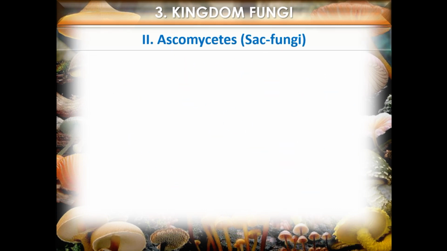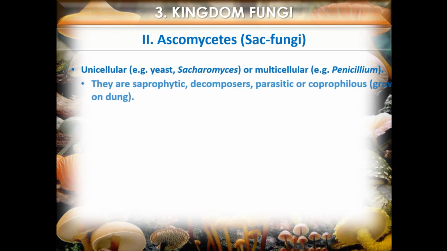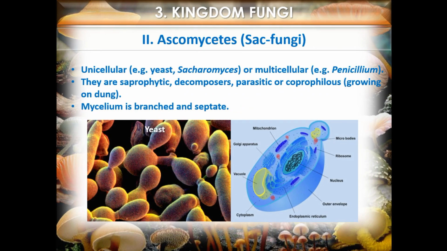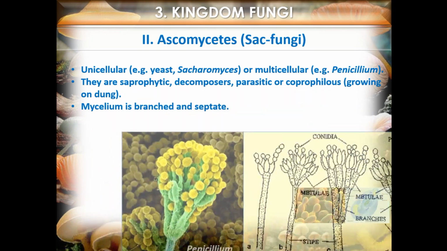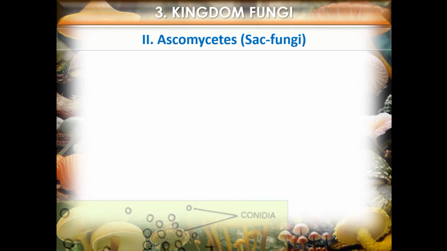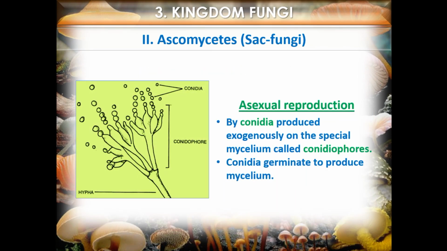Now, the Ascomycetes, the sac fungi, unicellular, e.g. yeast, Saccharomyces, or multicellular, e.g. Penicillium. They are saprophytic, decomposers, parasitic or coprophilous, growing on dung. Mycelium is branched and septate. Asexual reproduction takes place by conidia produced exogenously on the special mycelium called conidiophores. Conidia germinate to produce mycelium.